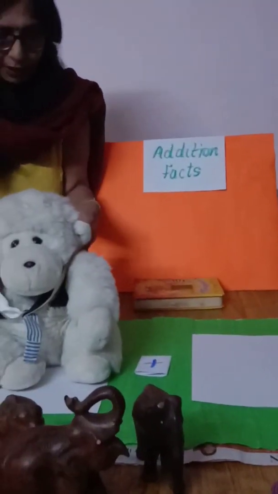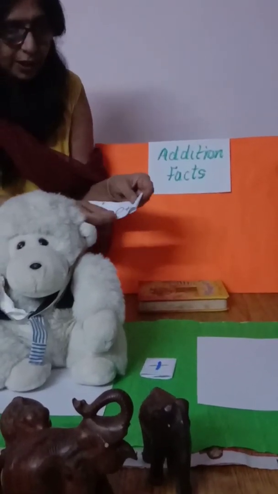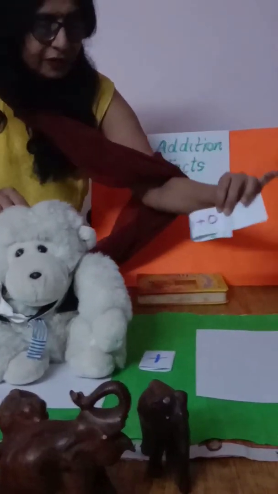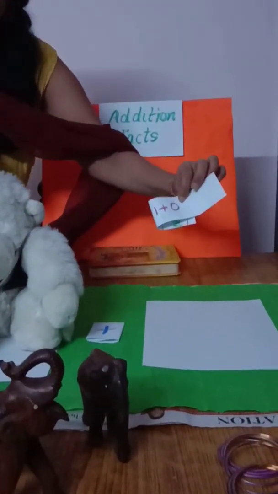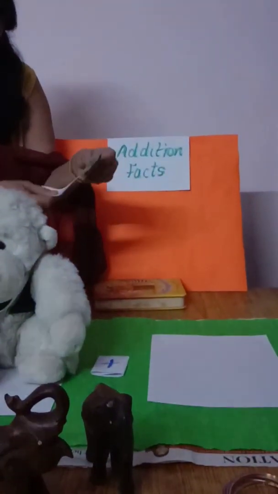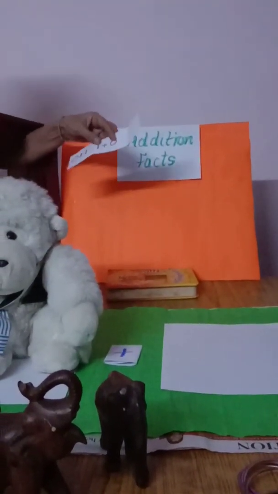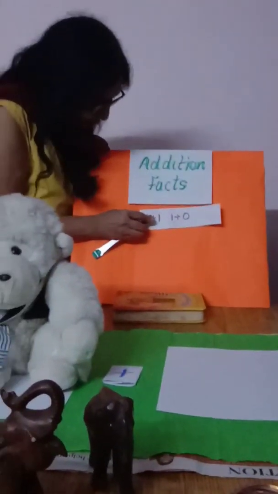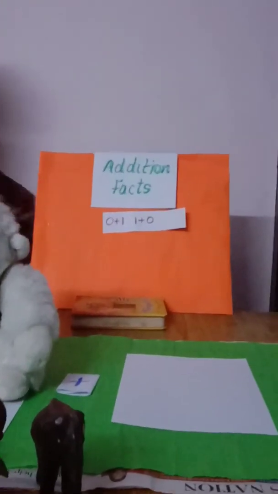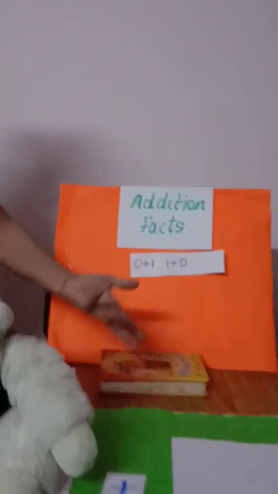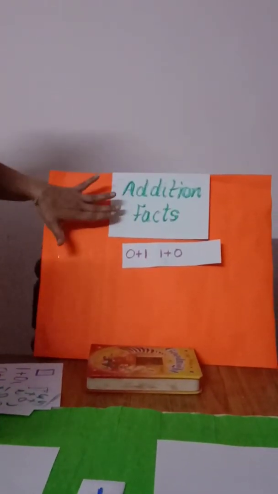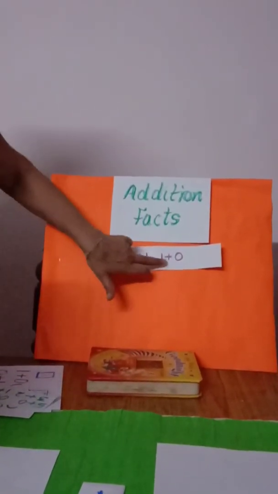So what number does it come then? It will be 1. This is 1 and this is nothing, 0. So it's 1 plus 0. So number 1 will have only 2 answers, which is 0 and 1 and 1 and 0. Can we make it in another way? No, there is no one else. So we are done with 1. Addition facts of 1 will be 0 and 1 and 1 and 0.